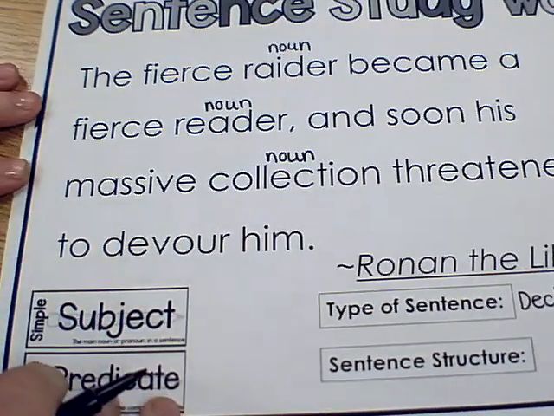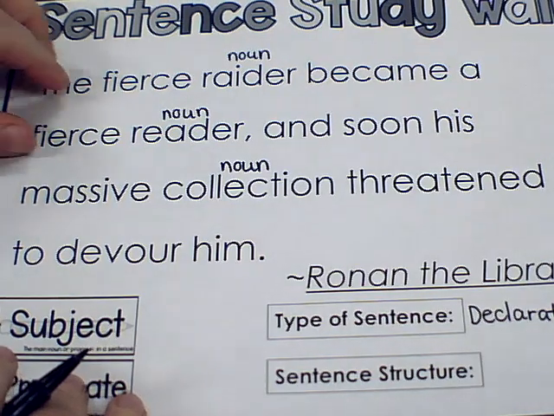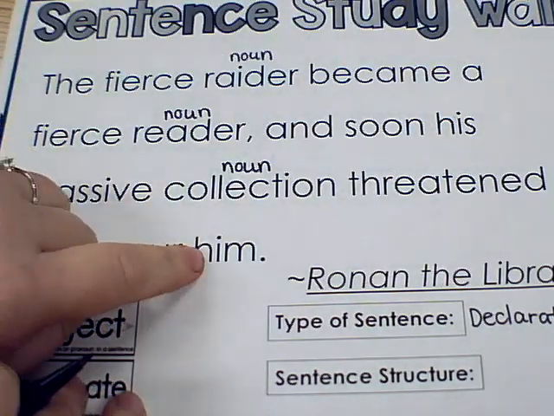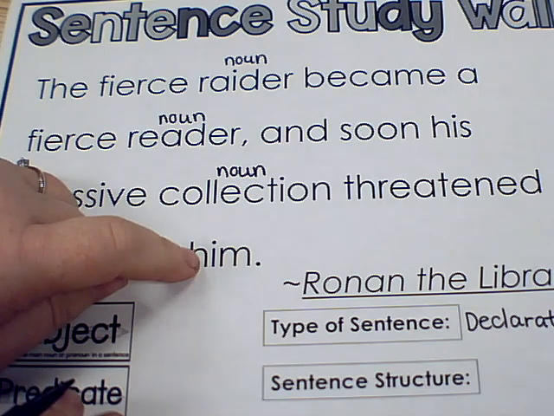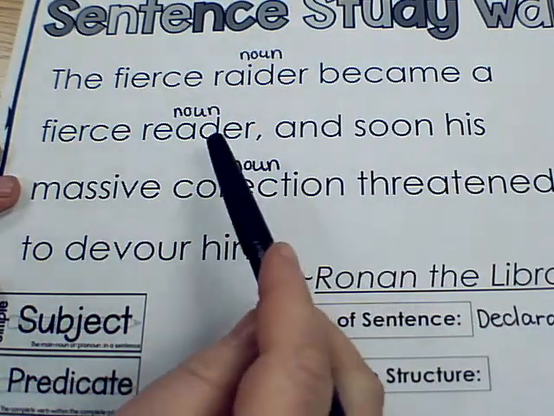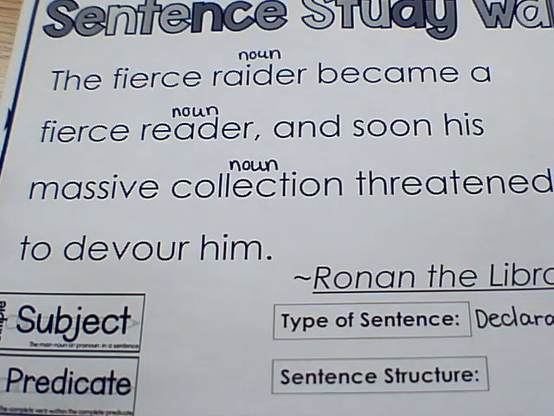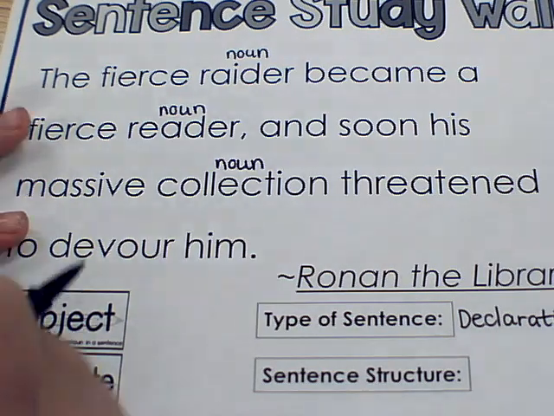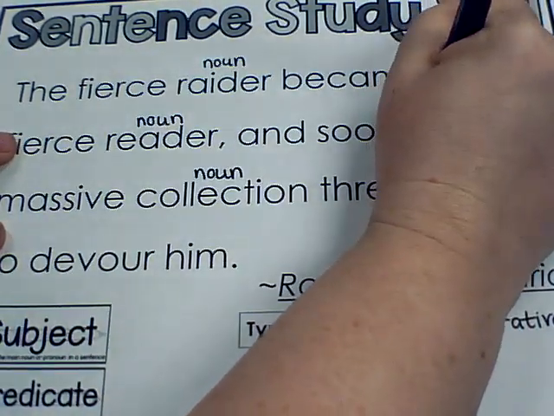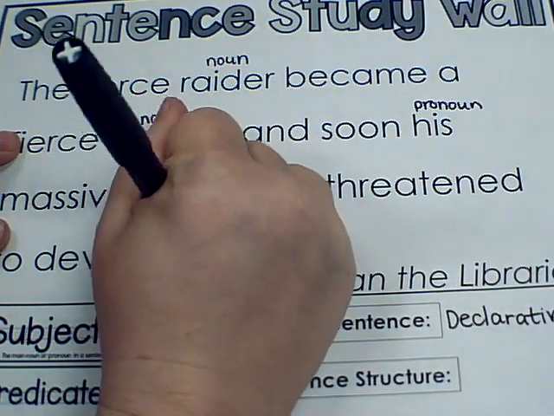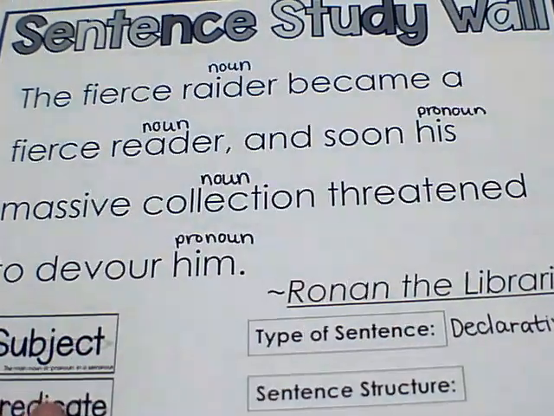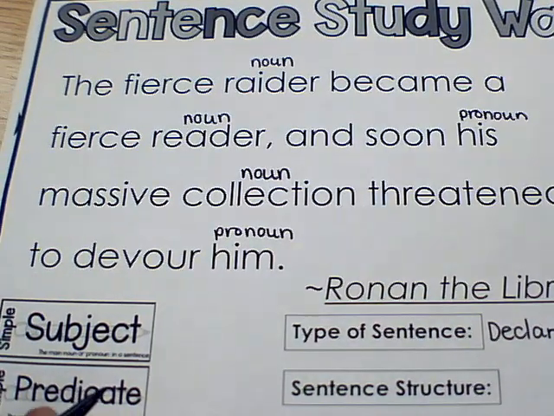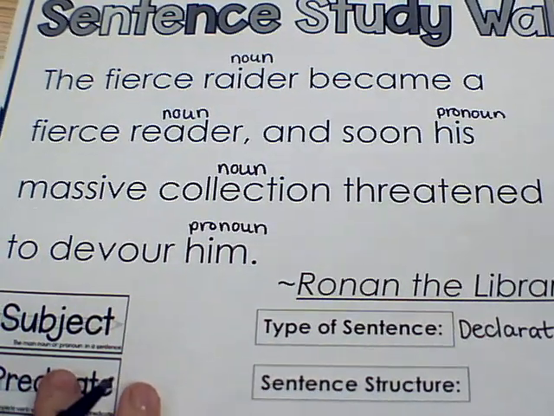So we have collection as a noun. Threatened to devour him. All right. So if you notice, we have his and him. Those aren't nouns because those are pronouns. Those replace the name Ronan. So instead of saying the fierce raider became a fierce reader, and soon Ronan's massive collection threatened to devour Ronan, it replaces it. So that's a pronoun here, and a pronoun there. Here a pronoun, there a pronoun, everywhere a pronoun. Sorry, bad joke.